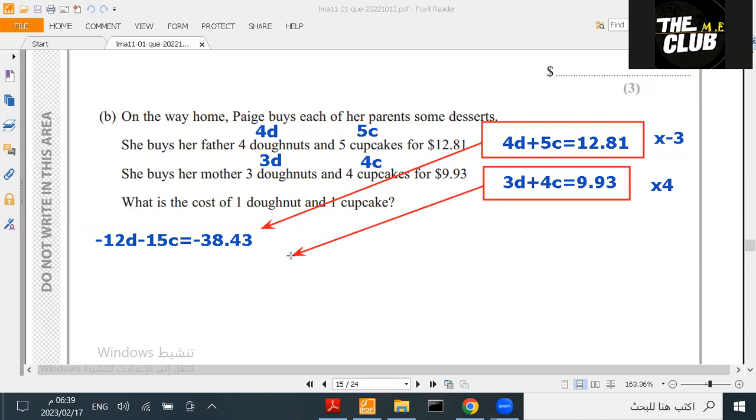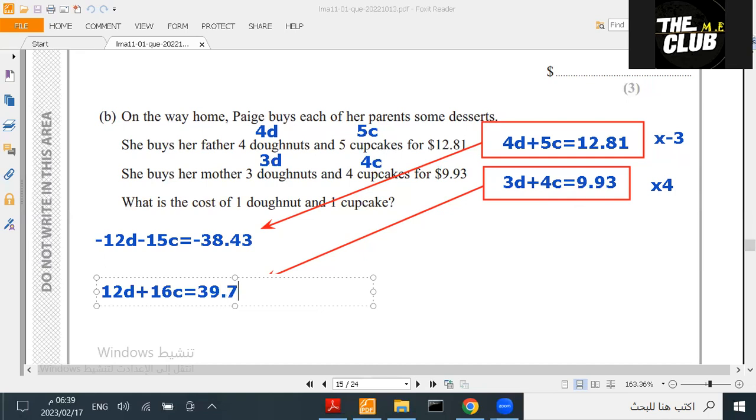Now I'm going to work on the second equation. I'm going to multiply it by 4. Like, focus with me. 4 times 3D equals 12D. I'll put it here. And then 4 times 4C equals 16C. And then 4 times 9.93. Let's do it with the calculator. 4 times 9.93 gave me 39.72. And this is the second equation here.